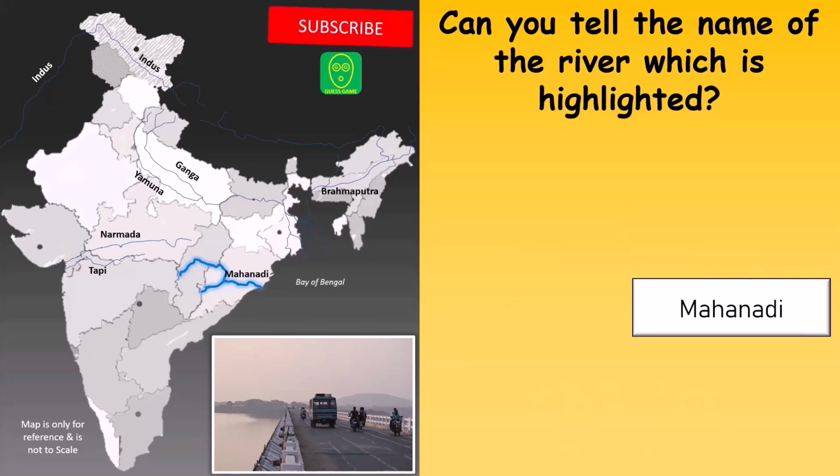And the correct answer is Mahanadi. River Mahanadi rises in Chhattisgarh and then it flows into Orissa. Finally, it drains into the Bay of Bengal.